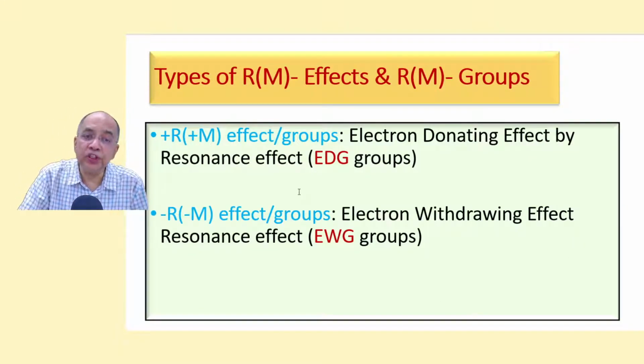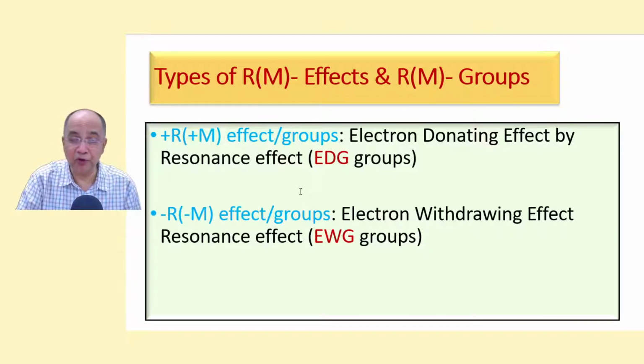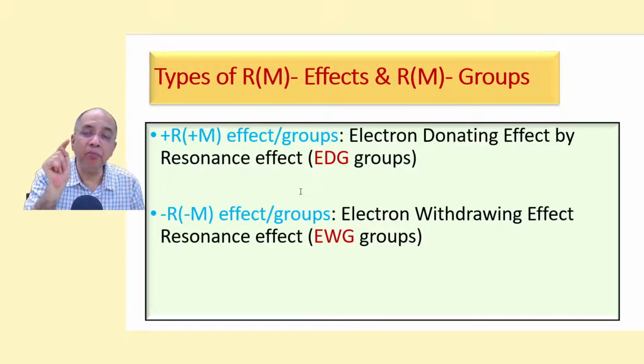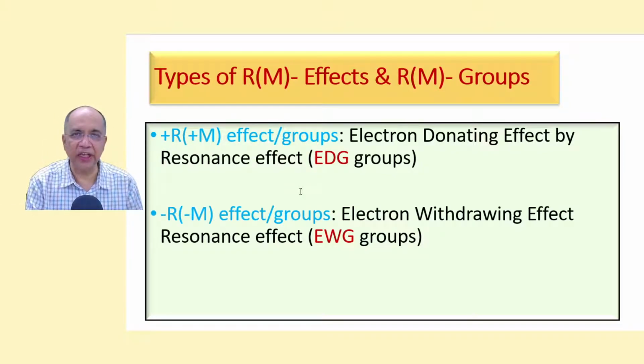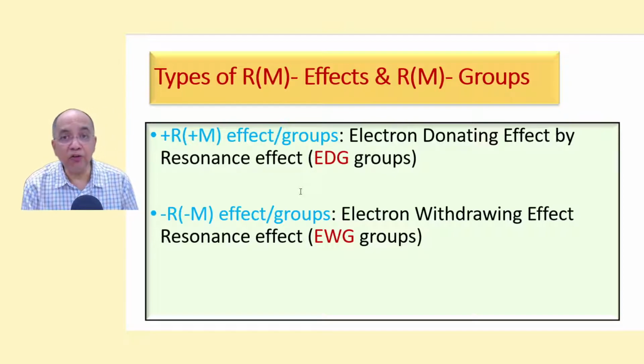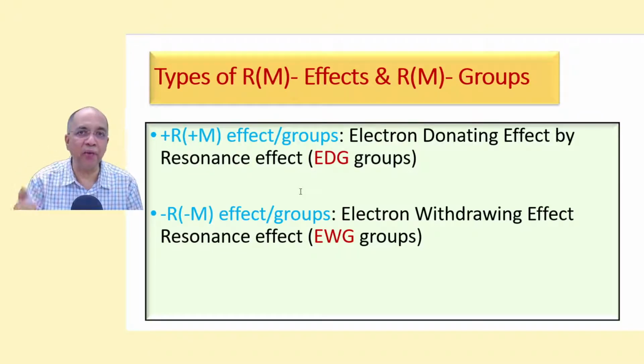So let us see which are, but in my program I will be using mostly M, plus M and minus M. I will avoid using plus R and minus R. But let me tell you, in the majority of the texts and books, you will find R effect. M is hardly used in texts for your purpose. So please bear with me. I will be using mostly M instead of R when there is a functional group. But you can use R. There is no harm in using R for M effect, right?